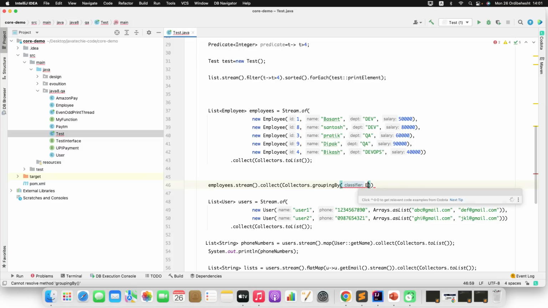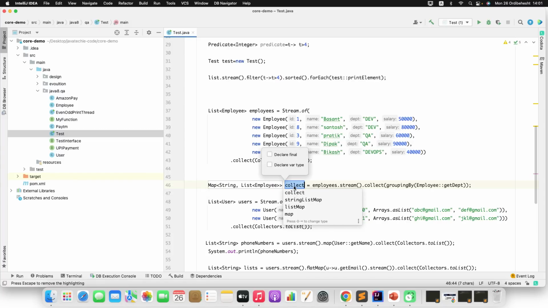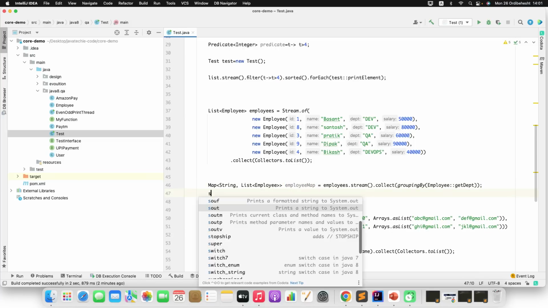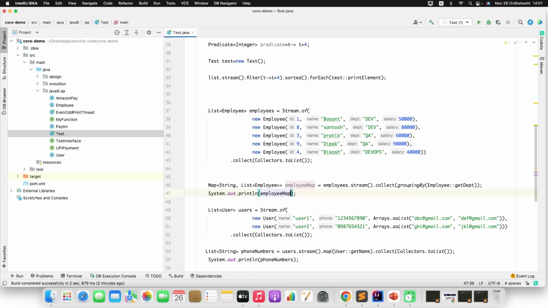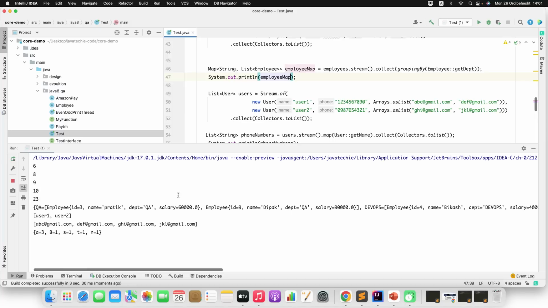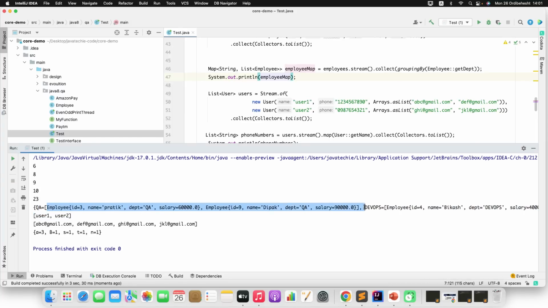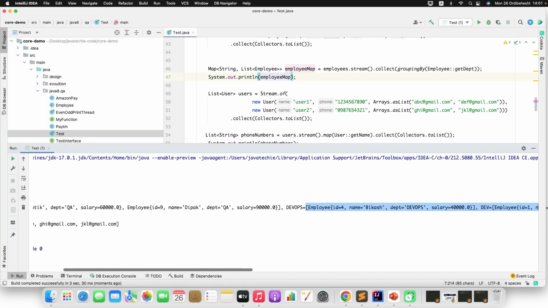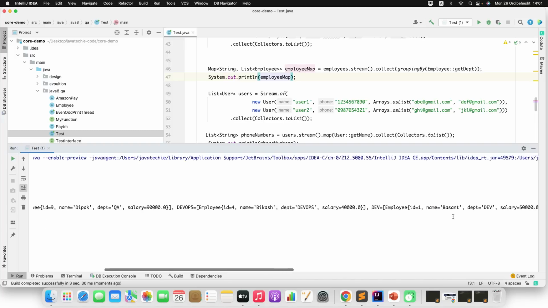Okay, so simply I can use a method reference, Employee::getDepartment. Let me assign it to a local variable, I'll call it employeeMap. Now if I print this employeeMap with sysout, you can see here QA, these are the two guys from QA. Again, department is the key, and there is one object from DevOps. Similarly, department is Dev, there will be two objects for Dev.